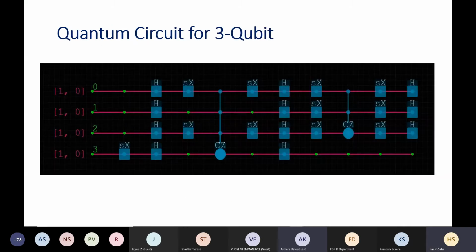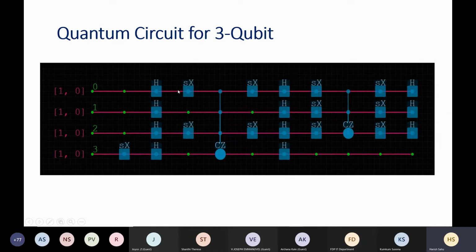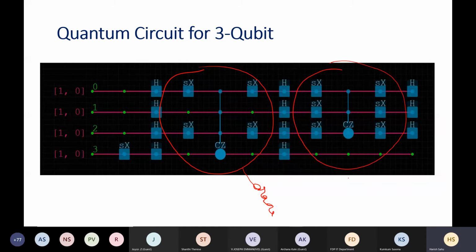Perfect. So here what I am telling you is how to implement that oracle and this Grover operator. If you want to implement a 3-qubit Grover search, you can implement it in this fashion. Here is your oracle, and this component is your inversion about mean operator.